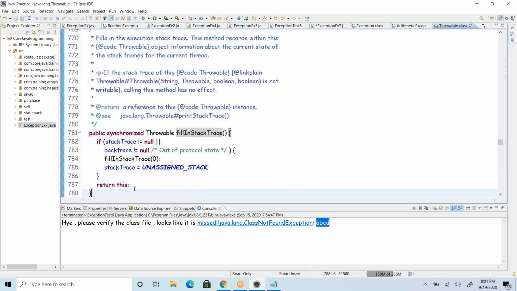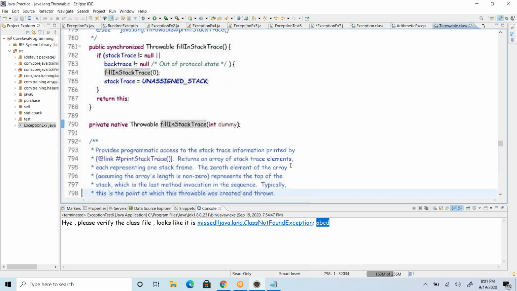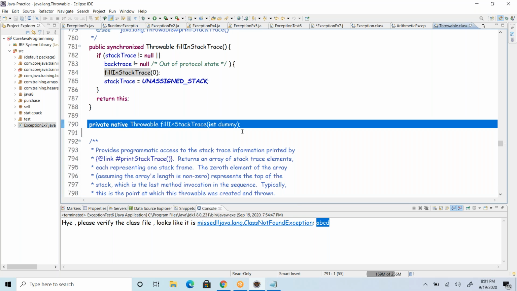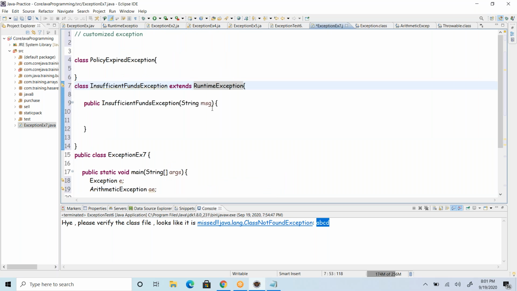So this is the logic where it is going to print out the complete stack trace. That's a native method, where you don't see any implementation in Java. It must be implemented in other languages, in a native library. Through native libraries it will be accessed at runtime, and it creates that stack trace: what the line number is, what the class file is, what is calling what. So the whole hierarchy stack trace will be provided by that.